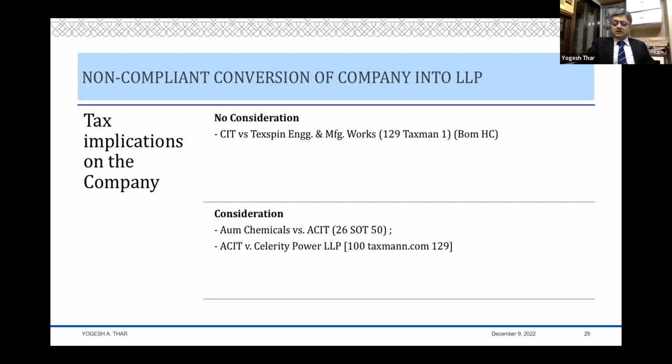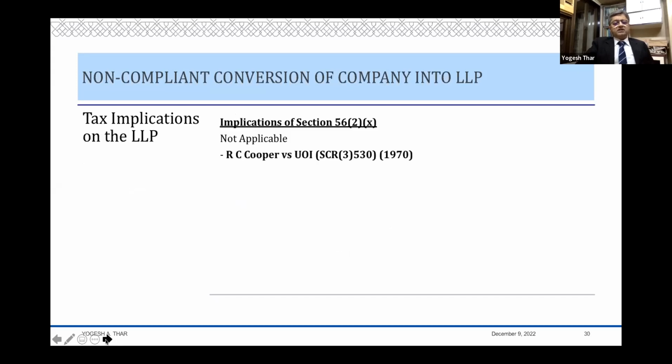I would feel that there is no consideration which is received by the company. The company actually dies. If at all there is a consideration, it is received by the shareholders who have become partners in the LLP. And there could not be any tax implications in the hands of the company. Yes, it is advisable that you comply with the Celerity decision, do it at book value, so that you don't enter into controversy at all, and don't get into a legal fight whether there is a consideration or no consideration. As of today, that makes the task easy so far as the company is concerned.